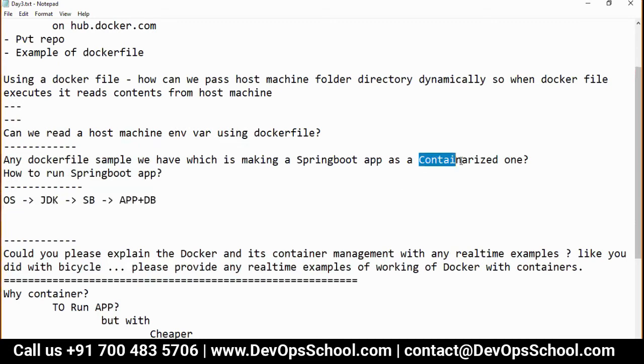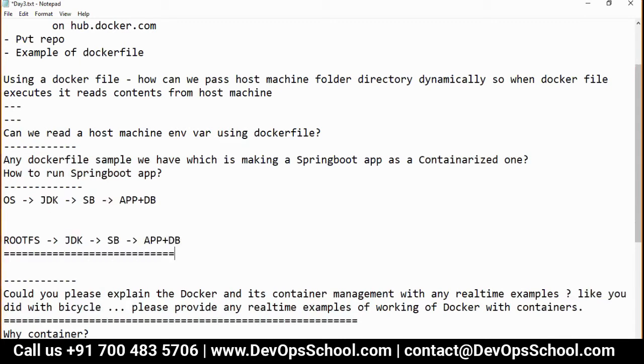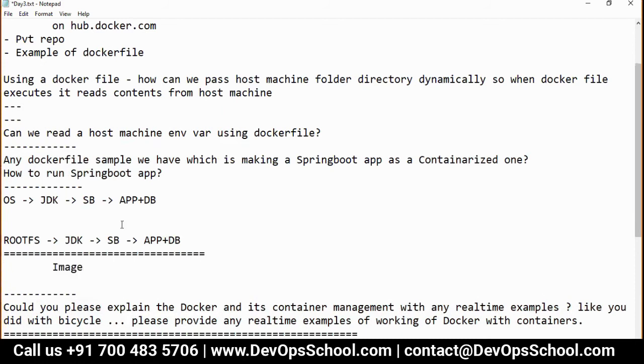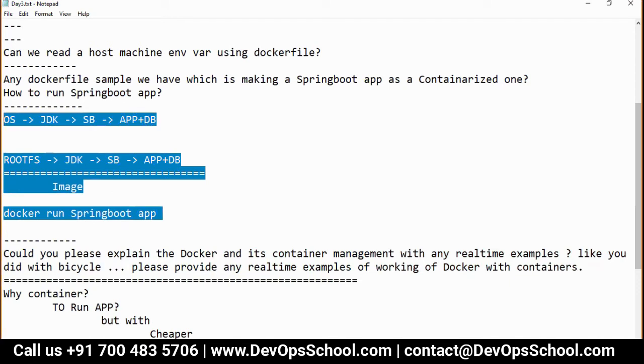Now we have to see containerized one. So here we will not have OS. We'll have a root file system. I told you so many times, so please remember. Then you will install JDK on that. Same thing here. Now you have images for everything, one by one. Now this image, Docker run Spring Boot application. That's all. So did you understand the pseudocode before me showing you some Docker file which is available freely at the site?